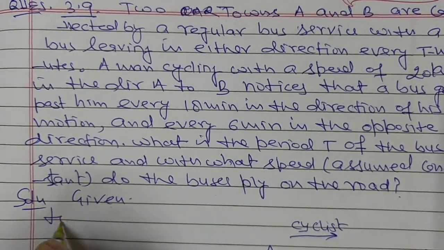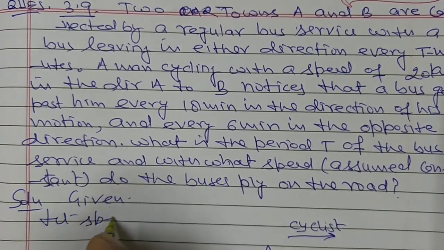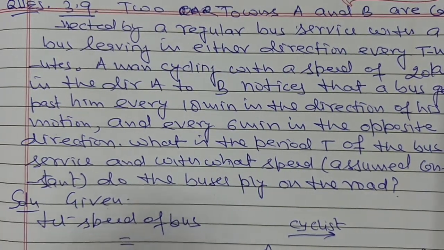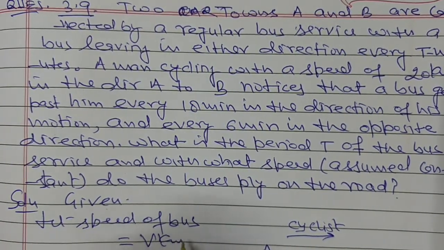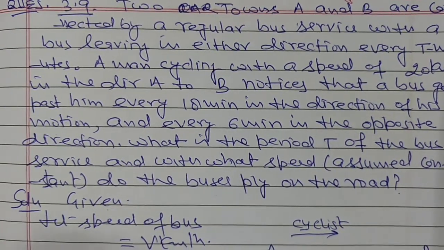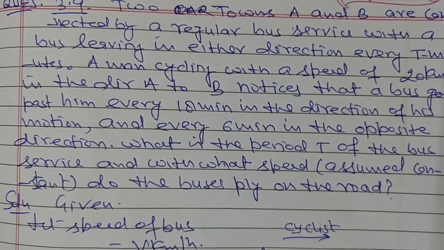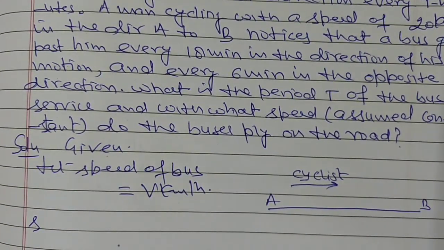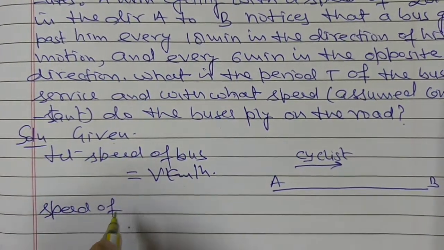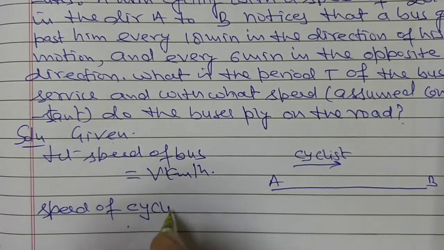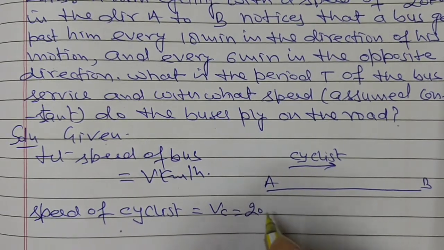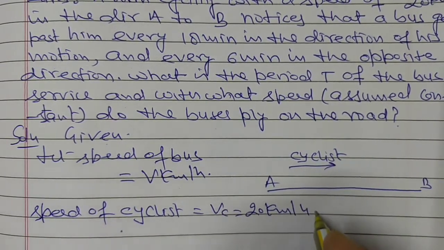Let the speed of bus be V kilometer per hour, and the speed of cyclist, denoted by Vc, is given as 20 kilometer per hour.